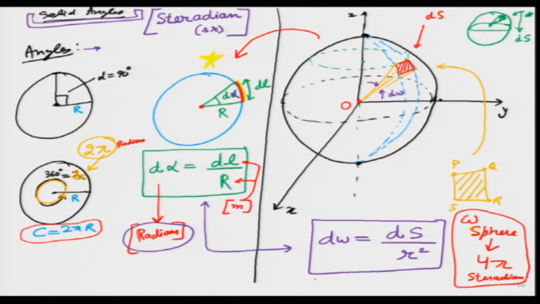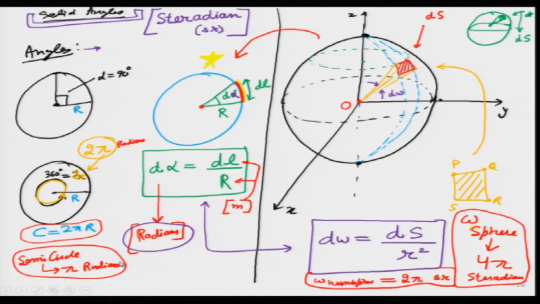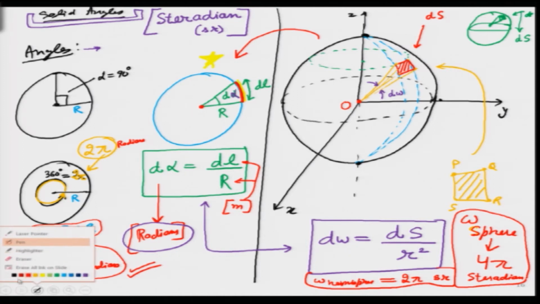Inside half a sphere, let us say a hemisphere, how many steradians will be there? It will just be half. So 2 pi steradian, I will write it in short form SR. Same thing I can ask for a semicircle. How many angles are there inside it? So pi radians, that is the angle inside over there. I think this is easy to figure out, we will just integrate over here. How are we going to integrate it for the sphere? Let us try and do it from the next slide.